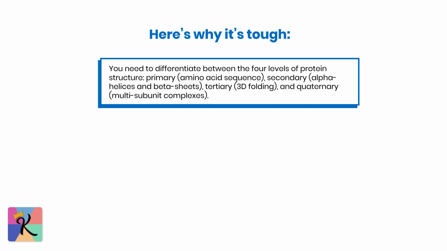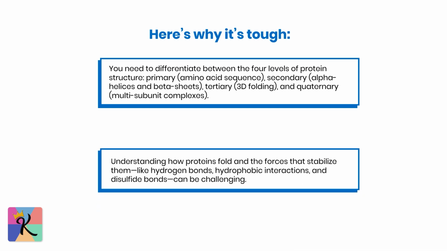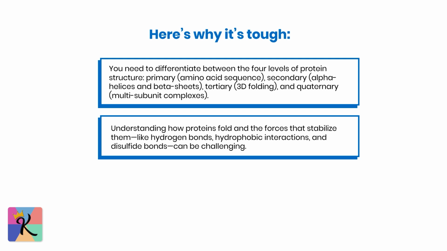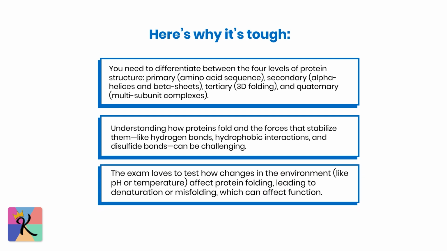alpha helices and beta sheets; tertiary, 3D folding; and quaternary, multi-subunit complexes. Understanding how proteins fold and the forces that stabilize them, like hydrogen bonds, hydrophobic interactions, and disulfide bonds, can be challenging. The MCAT loves to test how changes in the environment, like pH or temperature, affect protein folding, leading to denaturation or misfolding, which can affect function.